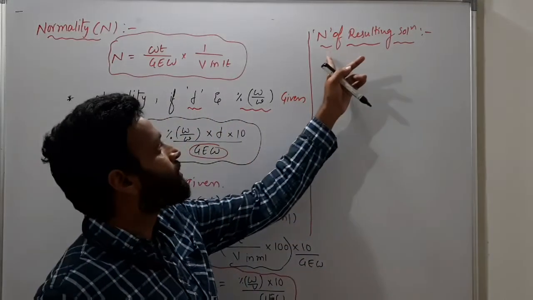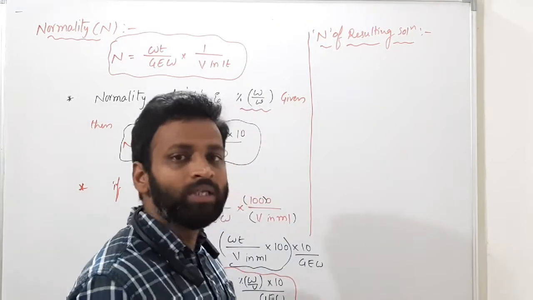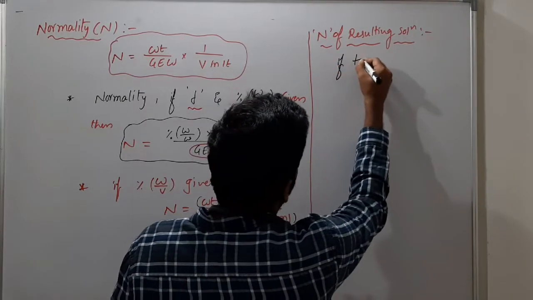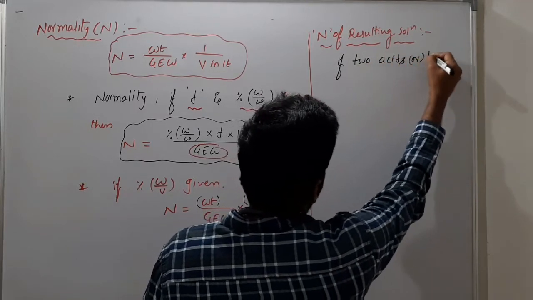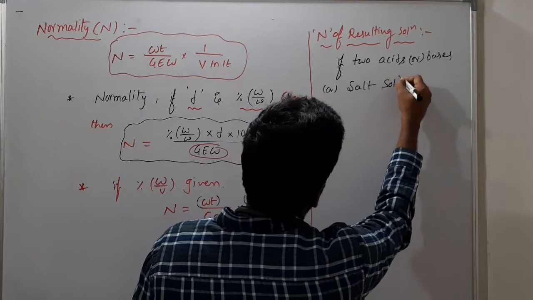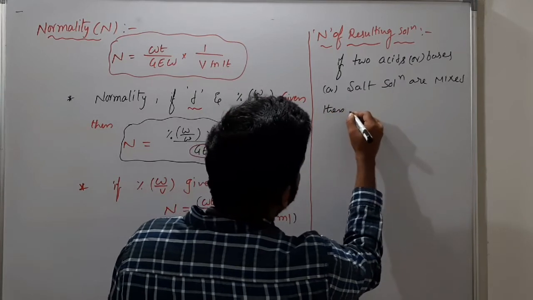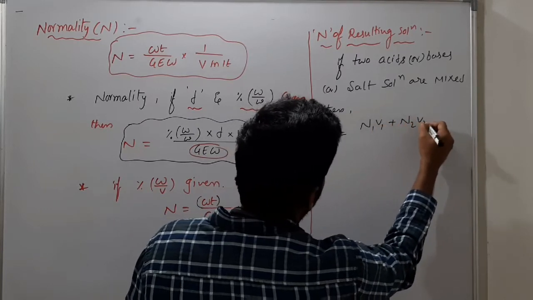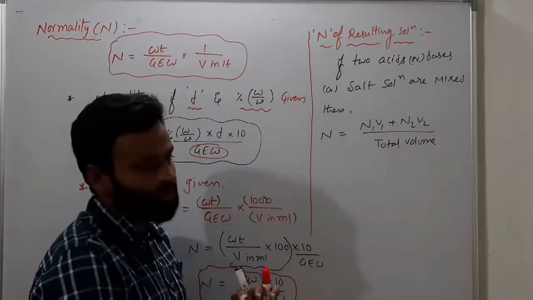Okay, then we will use the normality of the resulting solution, same kind as for molarity we discussed. Here also in the same manner. When we use the normality of the resulting solution, if two or more acids or bases or salt solutions are mixed, then what is the normality? Normality is equal to N1V1 plus N2V2 by total volume. This is the normality formula.